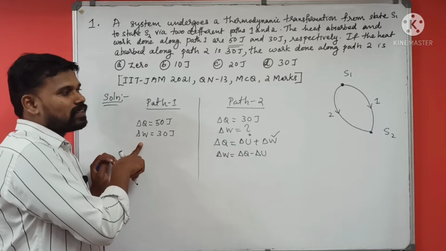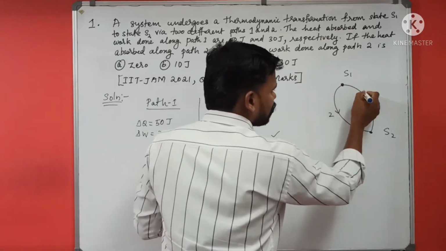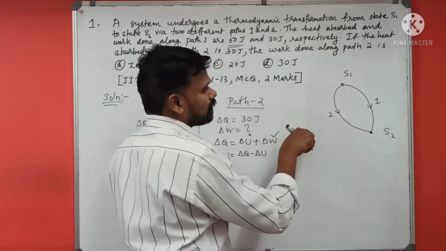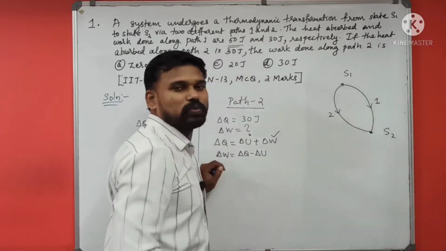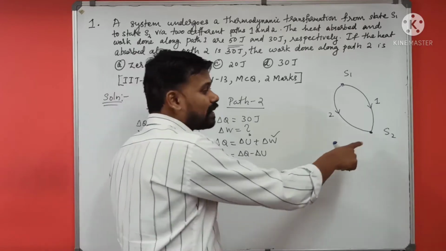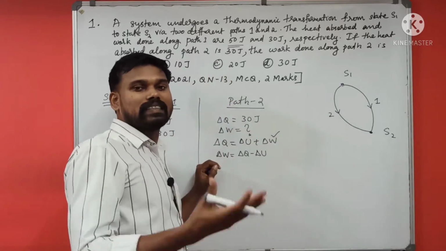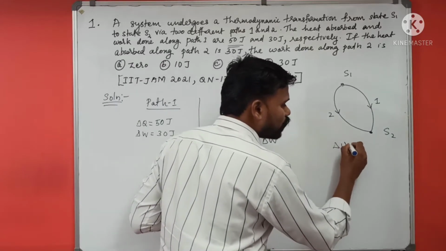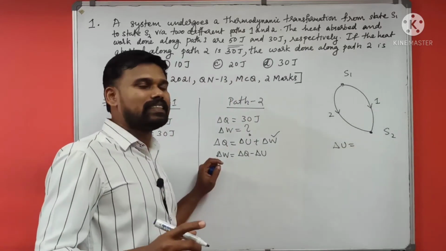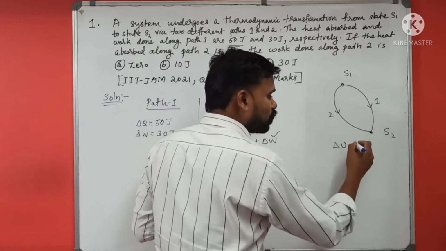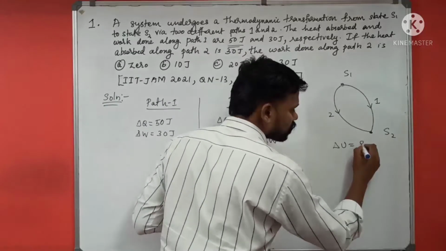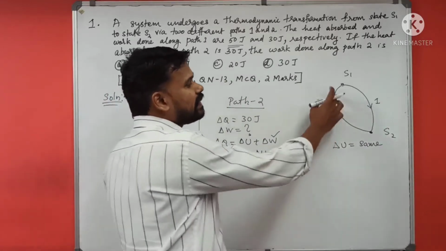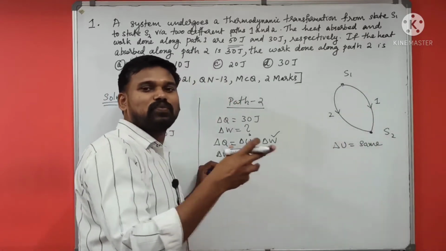And you can see that in both the cases, the system is going from S1 to S2. So the initial and the final states are the same. So you can say that the change in internal energy for the two paths will be the same.